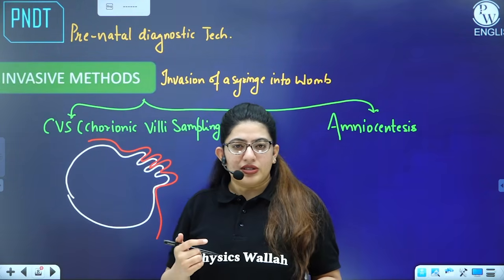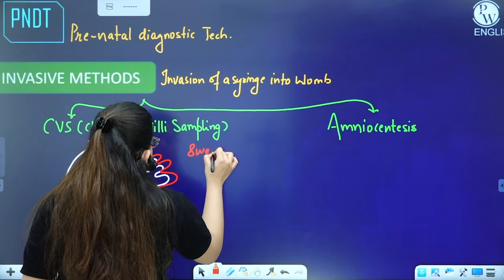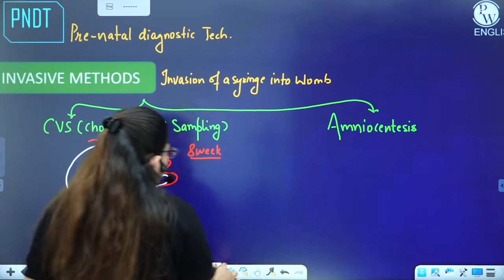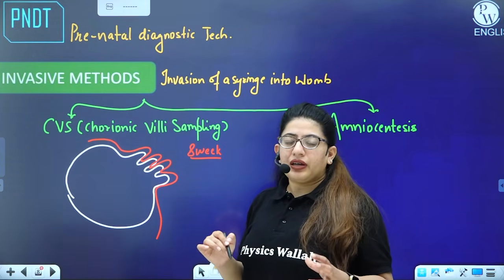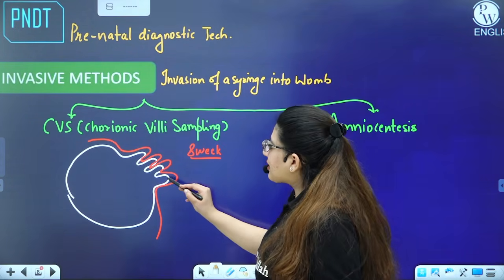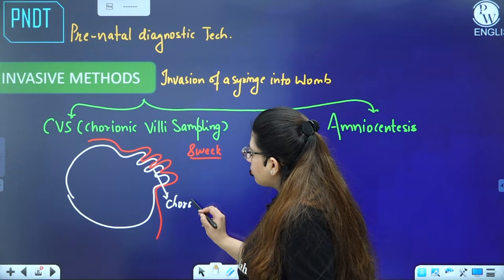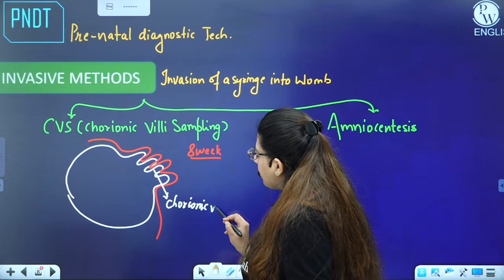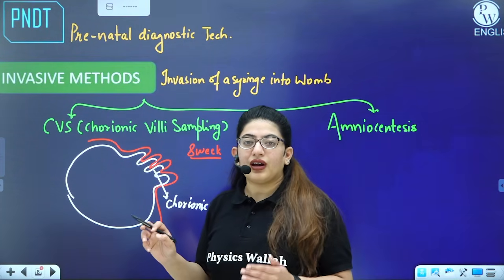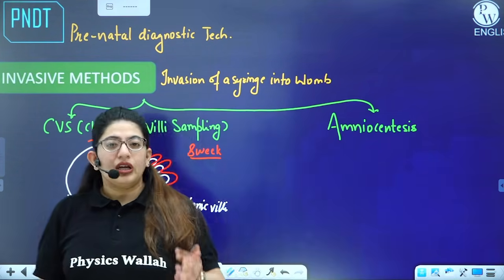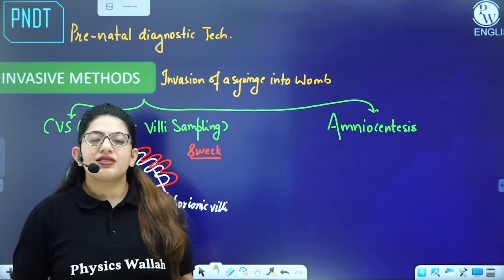So around the 8th week of pregnancy, through the vagina, we take a scalpel and scratch out the cells of the chorionic villi. We take the sample of the cells and undergo microscopic examination, wherein we can check whether the cells are fine or not.